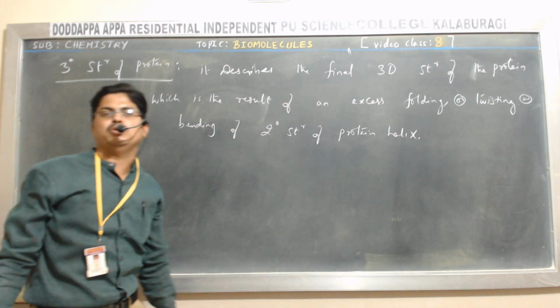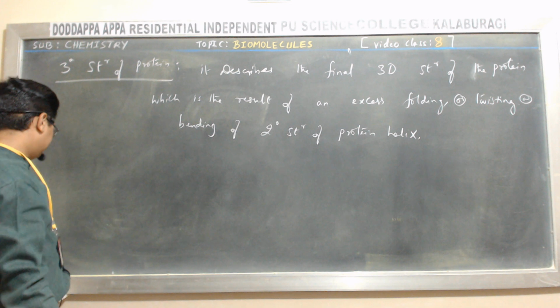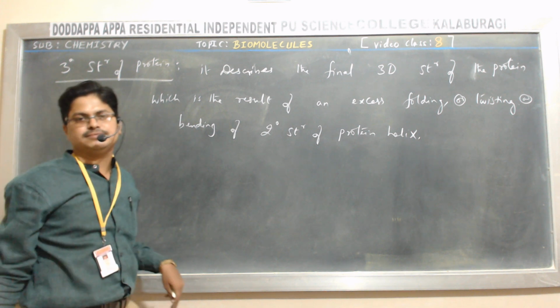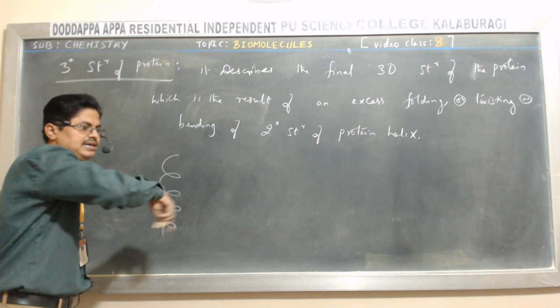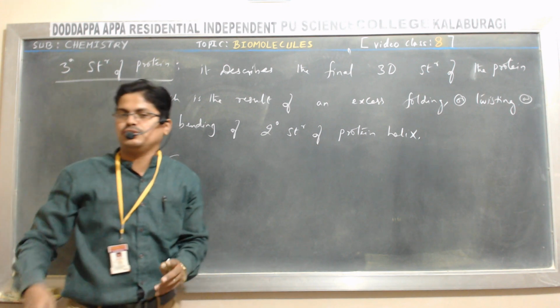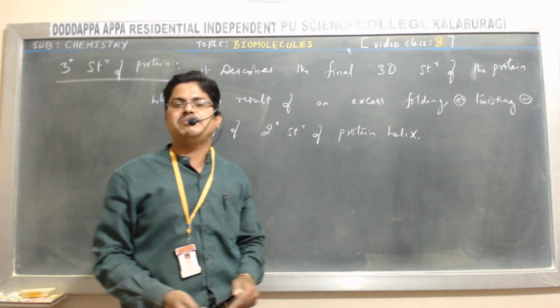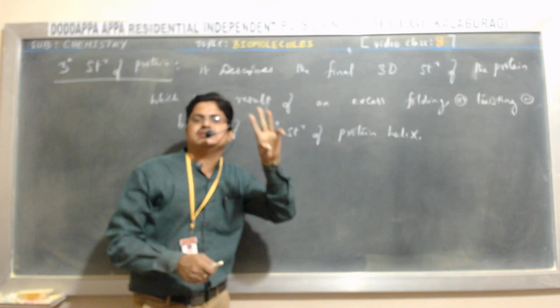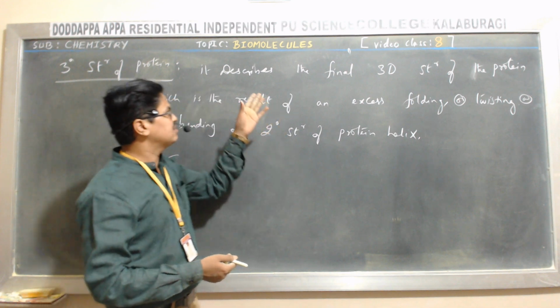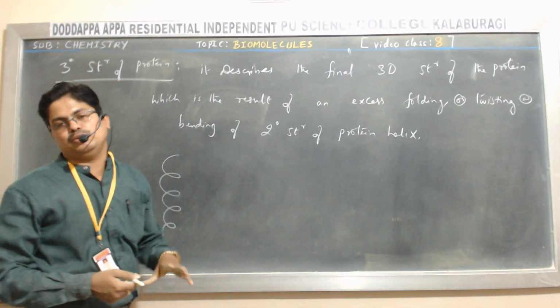The secondary structure of the protein helix, when it undergoes excess coiling, bending or twisting, gives rise to a three-dimensional structure of protein, and that is called the tertiary structure of protein.